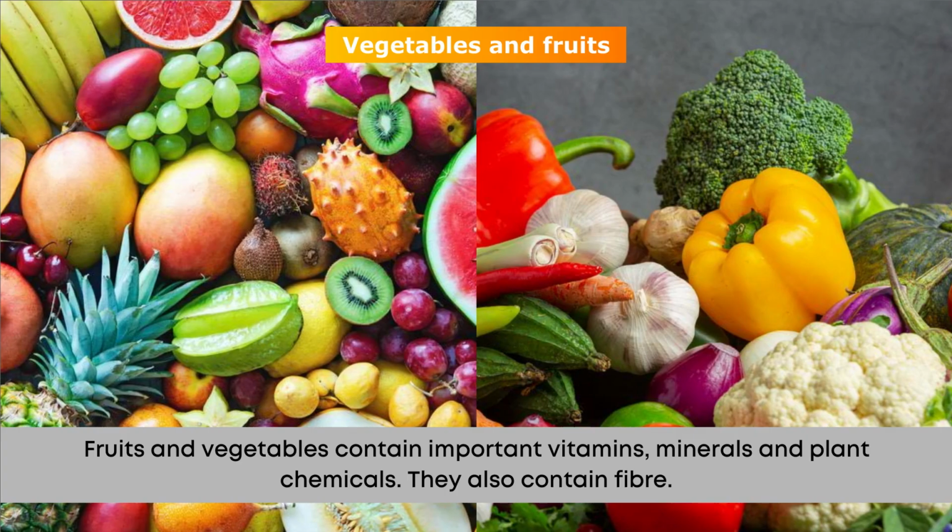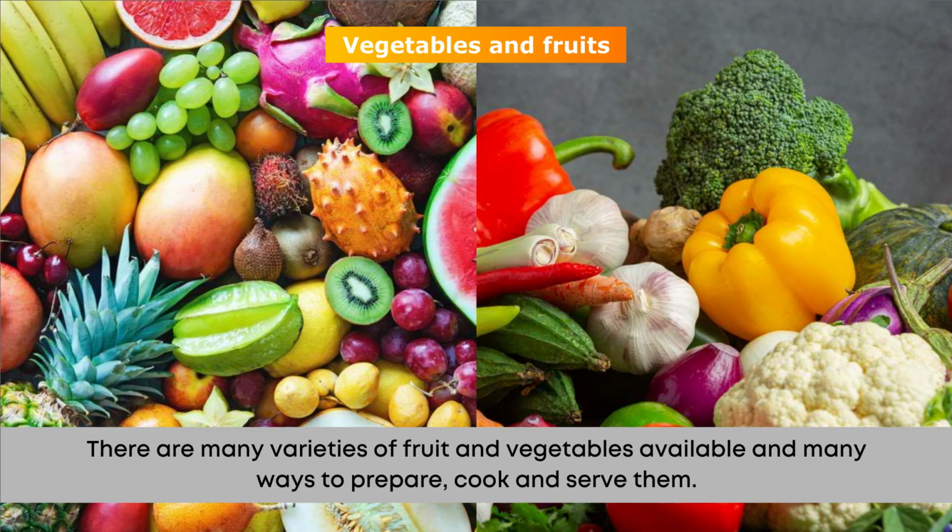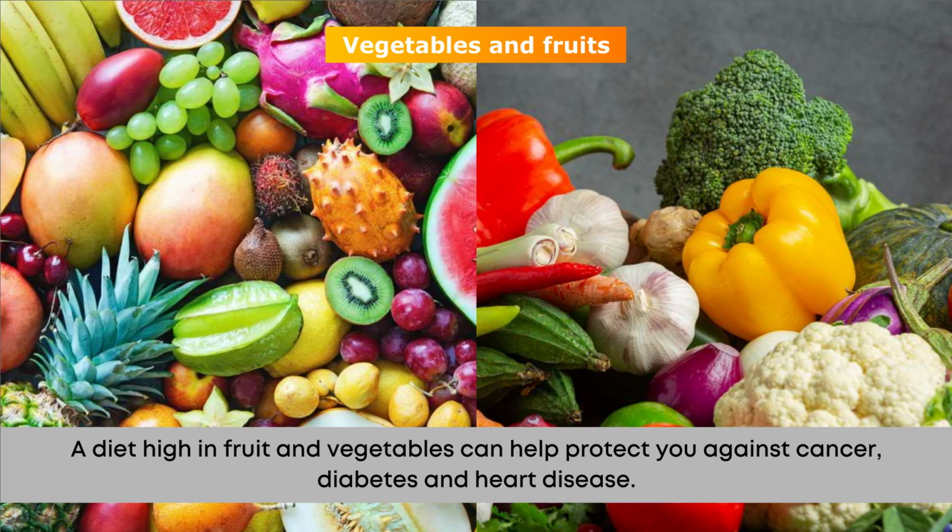They also contain fiber. There are many varieties of fruit and vegetables available and many ways to prepare, cook, and serve them. A diet high in fruit and vegetables can help protect you against cancer, diabetes, and heart disease.